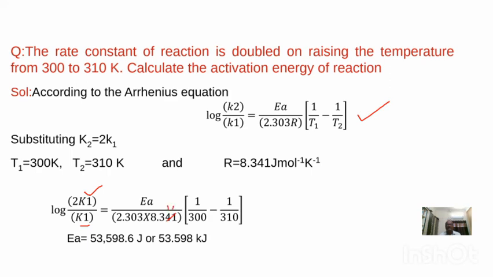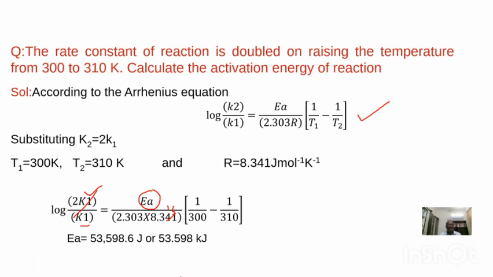R value is 8.314, times 1 by 300 minus 1 by 310. So everything is known. K1 and K1 will get cancelled here. So everything is known except EA. So EA is obtained as 53,598.6 joules or 53.598 kilojoules. Like this, by substituting the K1 and K2 values at two different temperatures, you can calculate activation energy.